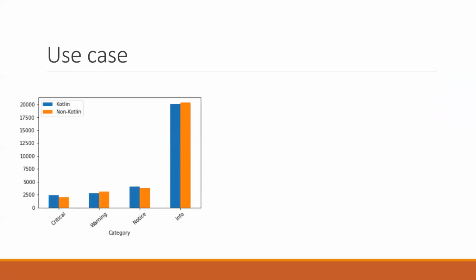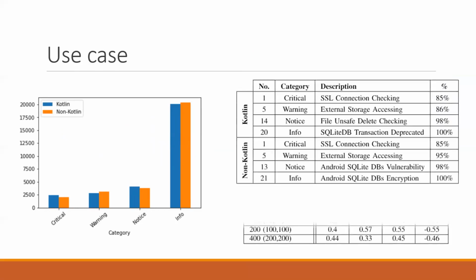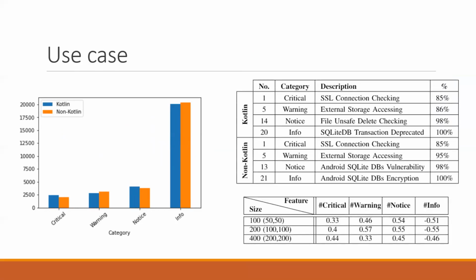Lastly, we present here a use case scenario of our tool, where we combine the output of our tool, in particular one feature, which is whether the application has Kotlin or not, with the output of another tool, AndroBugs, that produces the set of vulnerabilities existing in these APK files.